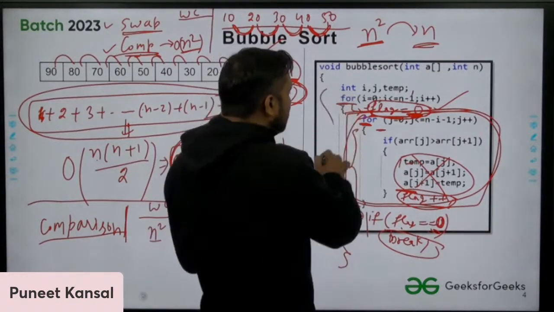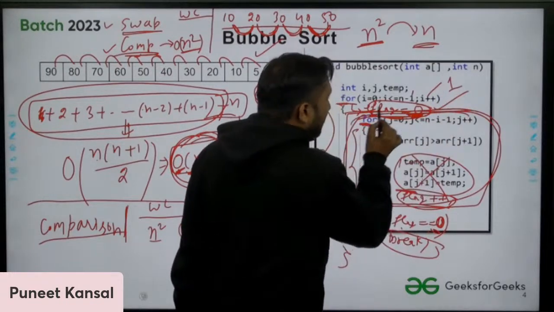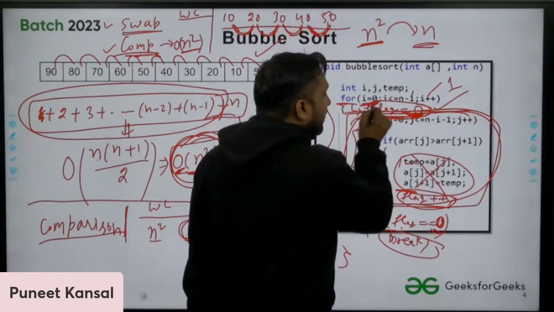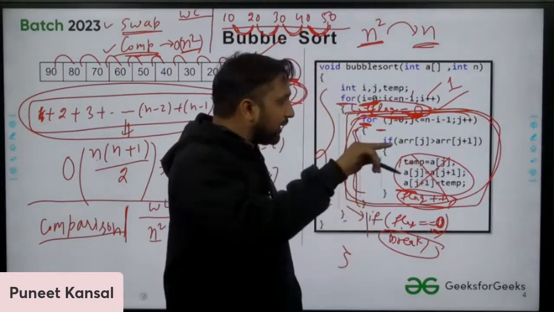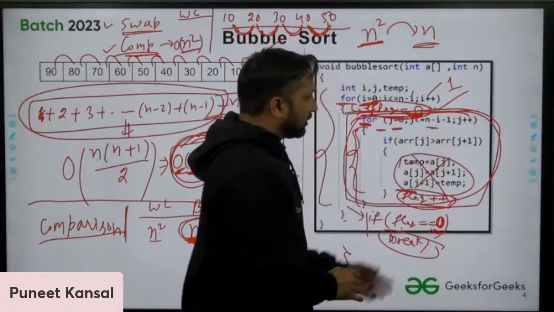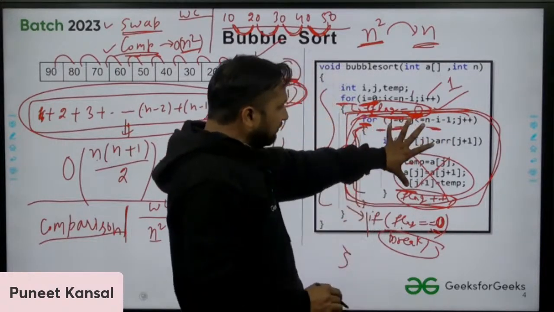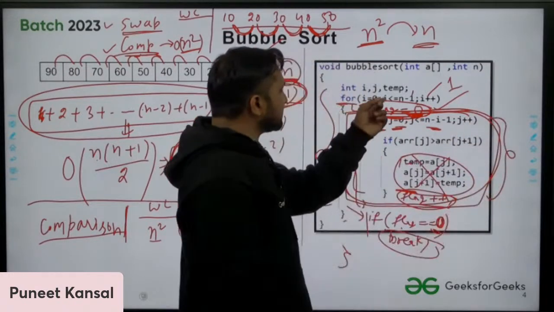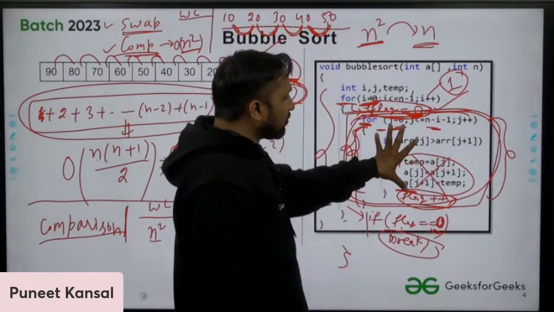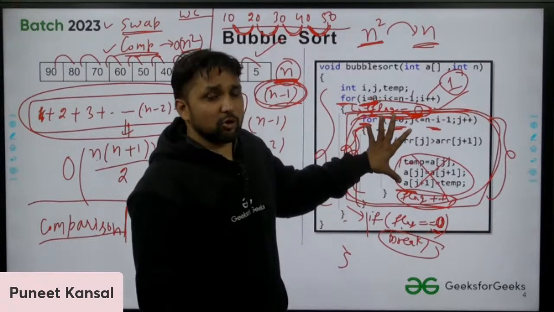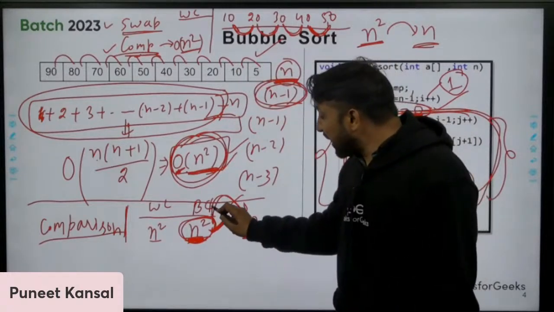So this algorithm is now executed: the outer loop is executed one time, for I value 0 only, and the internal loop is executed completely from 0 to n minus 1. So it is executed completely one time, only for I value 0. So how much is the complexity? It is n. So this is how you can improve the best case complexity.